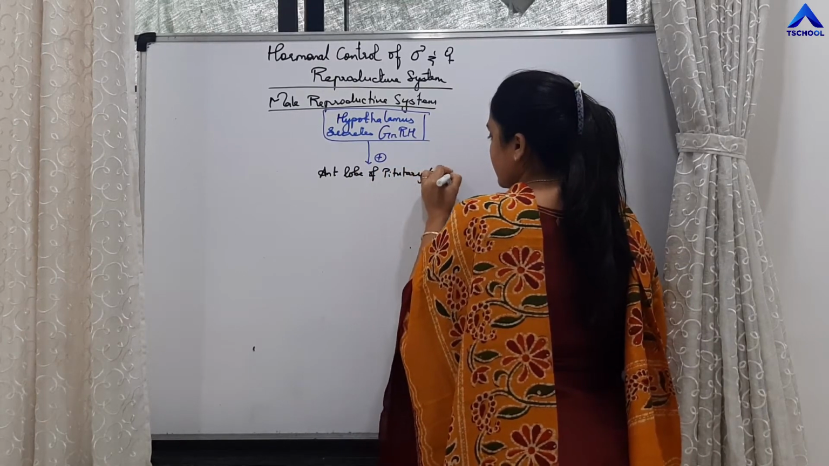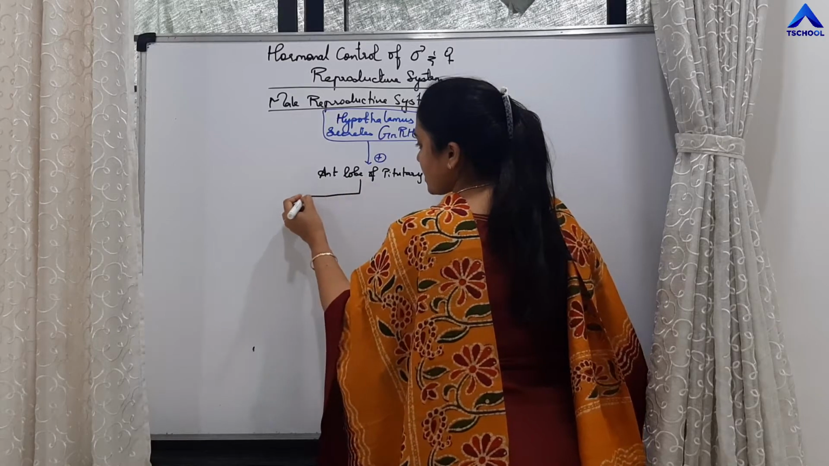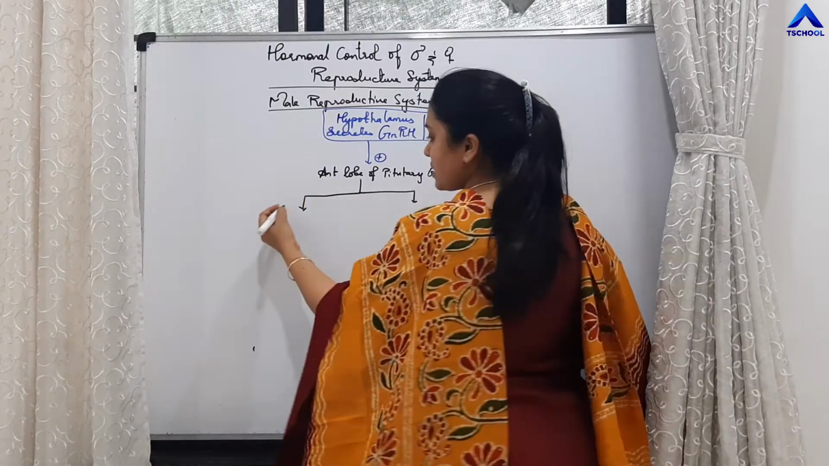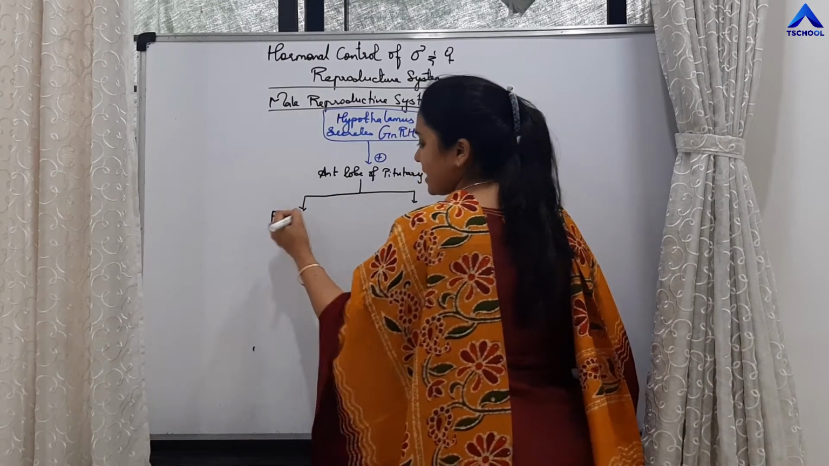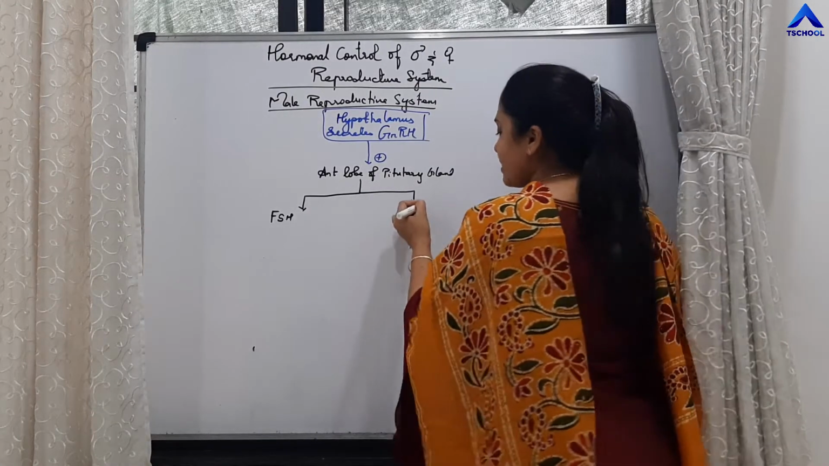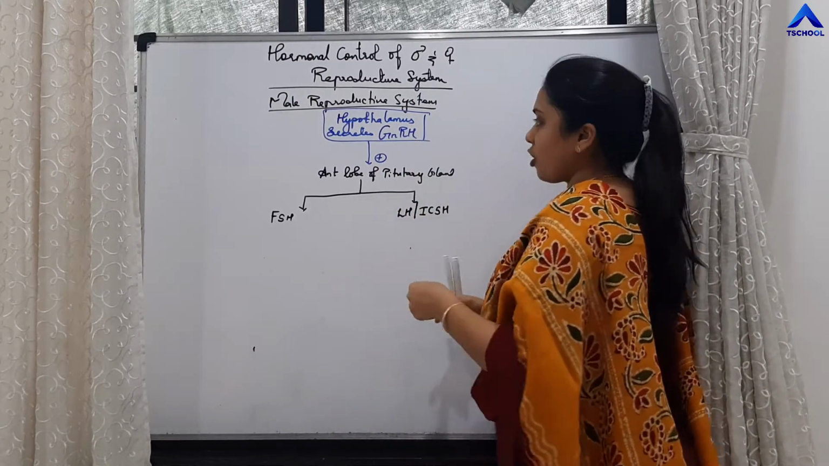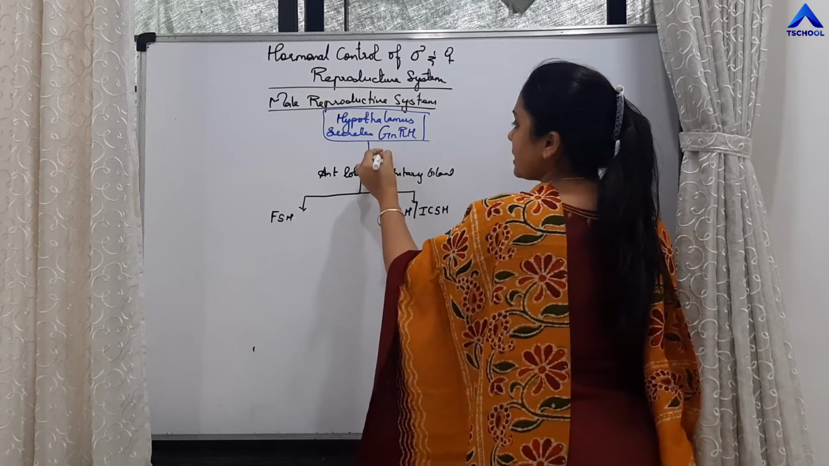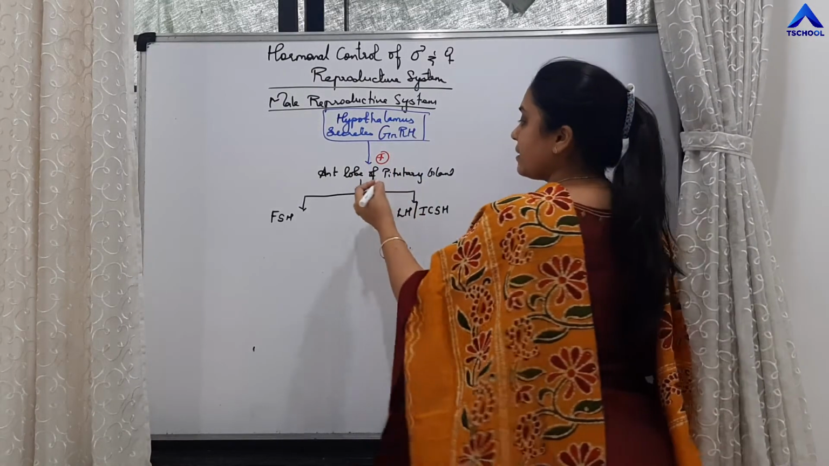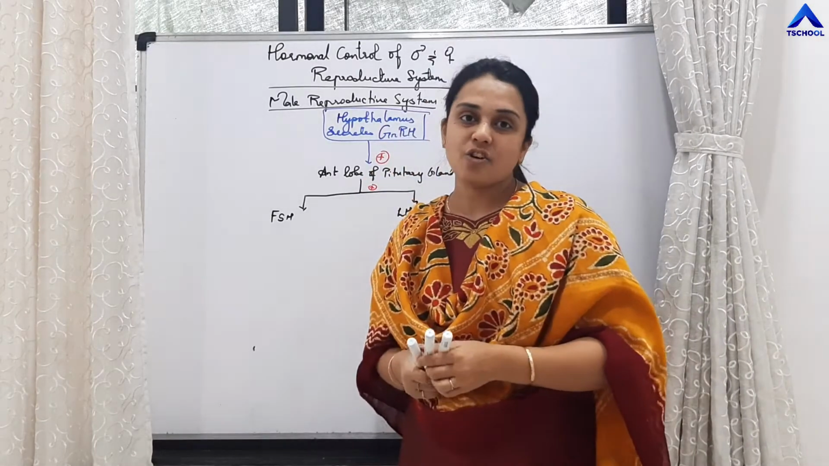gland. The anterior lobe of the pituitary gland is going to secrete two hormones. Which are those two hormones? The first hormone is FSH, follicle stimulating hormone, and the second hormone is LH, also called interstitial cell stimulating hormone. So the hypothalamus releases gonadotrophin releasing hormone, which stimulates the anterior lobe of the pituitary gland to secrete FSH and LH.